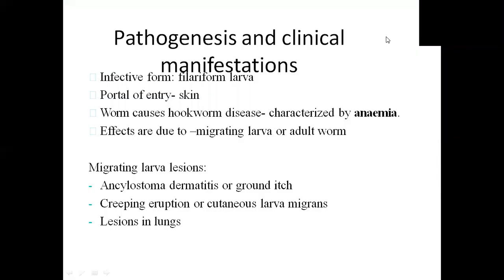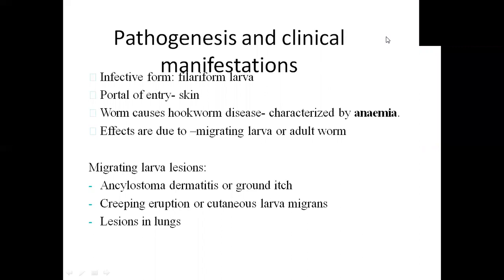Now, about their pathogenesis and clinical manifestations. Their infective form, as we have discussed, is the filariform larva. The portal of entry is the skin. The worm causes hookworm disease, characterized by anemia, and the effects are due to the migrating larva or the adult worm.